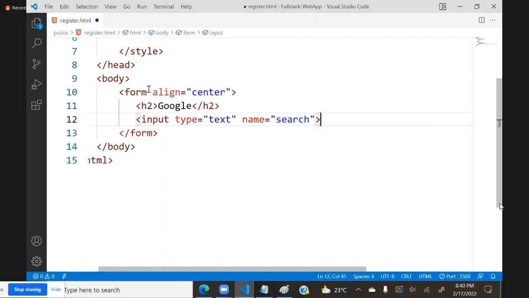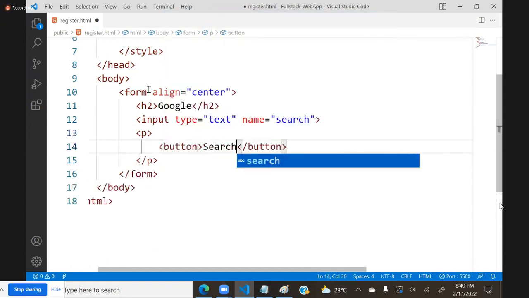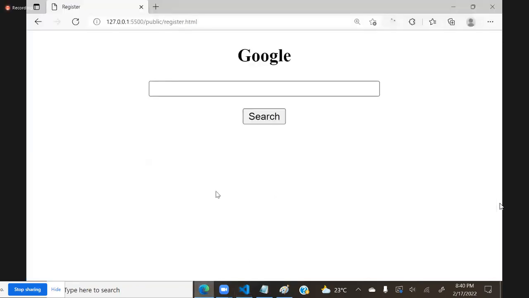Below that I will put a paragraph, and in that paragraph I am giving a button, Search. I will give the size as 40. It looks like this. We just designed a heading, a text box, and a search button.